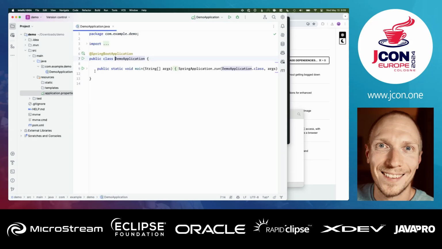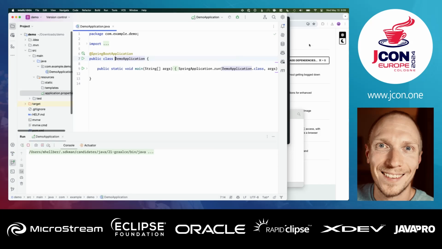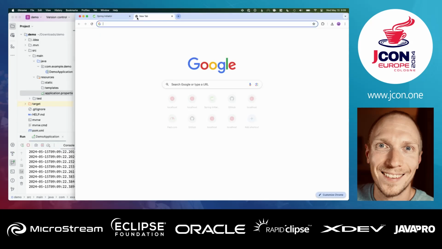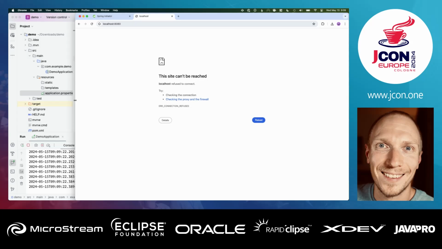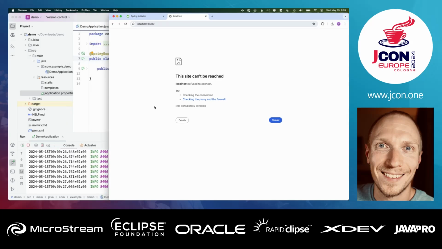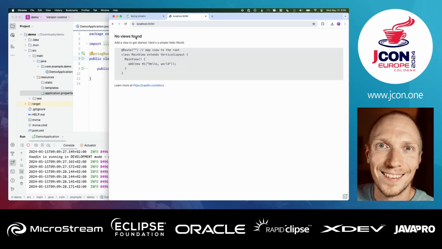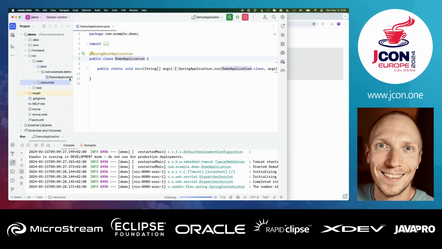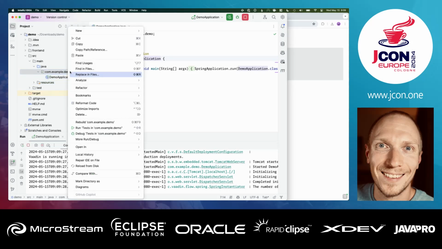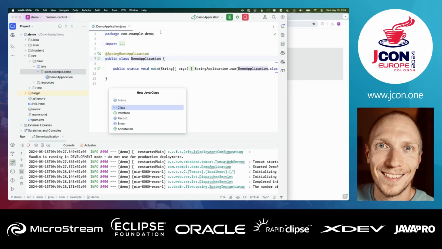So what we're going to do is run the application here, and while it's starting up, we're going to go to localhost 8080 and refresh that. And right now it's going to say no views found. We haven't defined any views. So if we look at what we have in our Java folder here, we only have the Spring Boot application. So let's start by creating a Java class here.